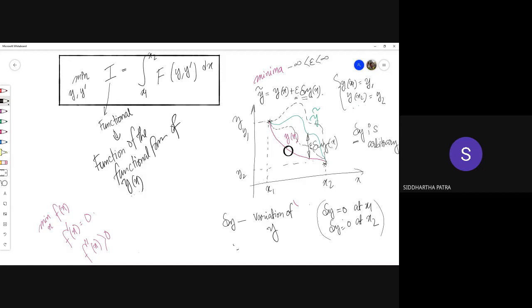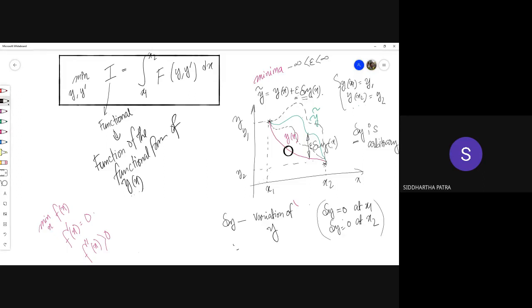So the scaling factor is introduced to have something in my formulation which is not a function of x. For example, the actual solution can be some function, but delta y, let's say, can be sine of x. Then I can take the value of epsilon to be 0.5.